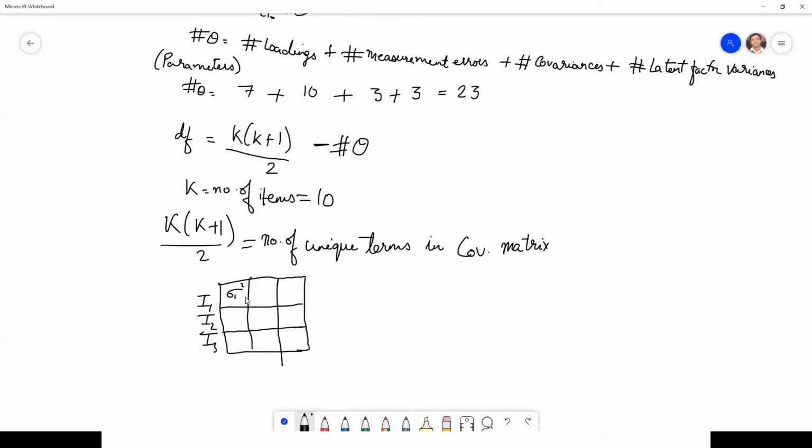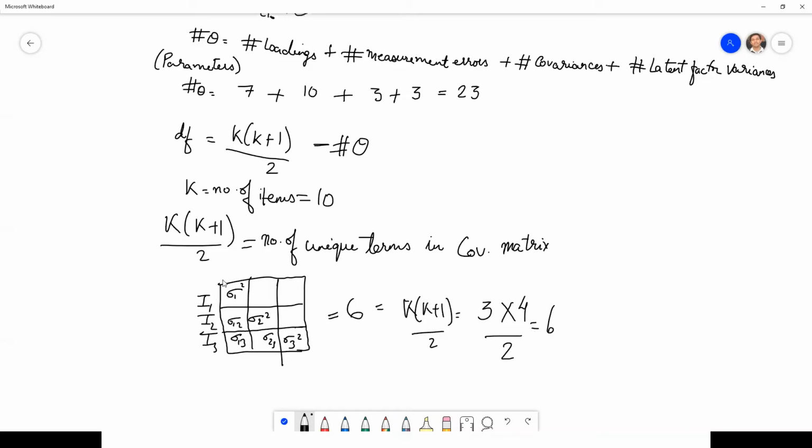This is sigma 1 square, which is the variance of item 1. This is sigma 2 square, the variance of item 2. And then you have sigma 1,2, sigma 1,3, and sigma 2,3. So how many unique terms are there in this covariance matrix? 1, 2, 3, 4, 5, 6. So the number of unique terms is 6, which is given by k(k+1)/2, which is equal to 3 multiplied by 4 divided by 2, which is 6.